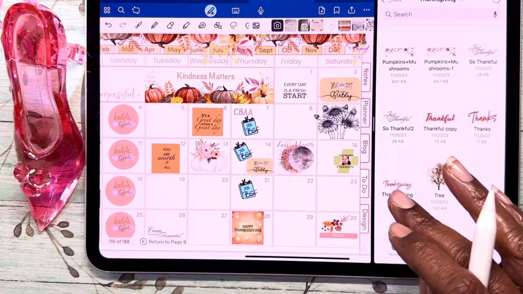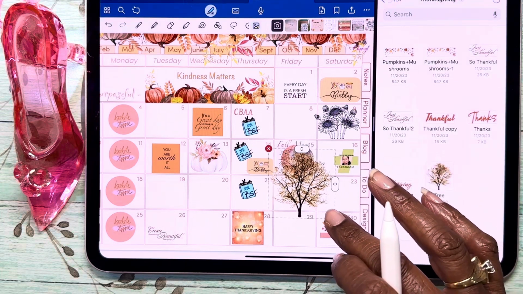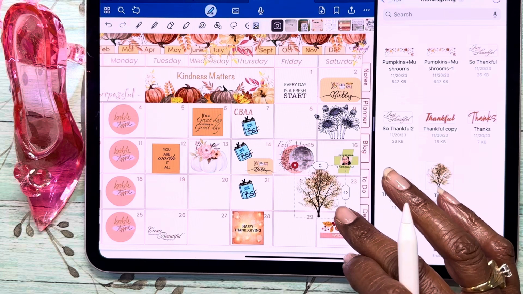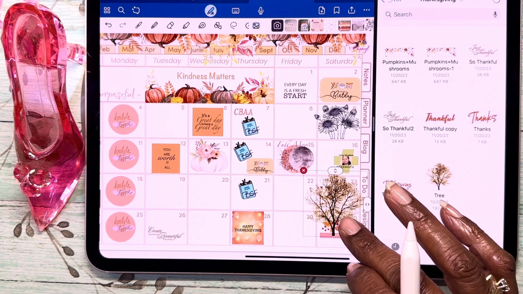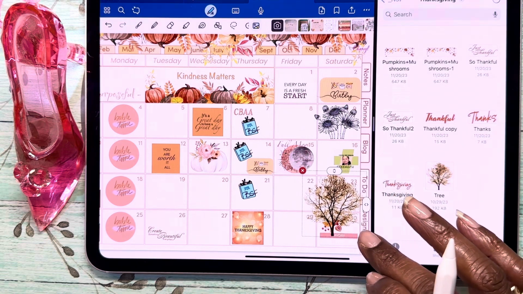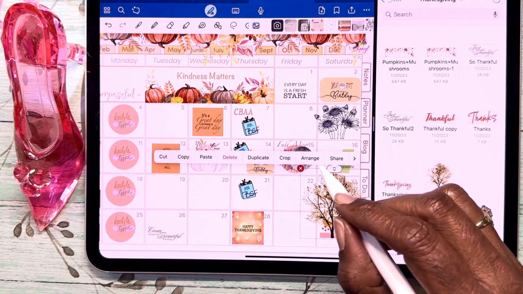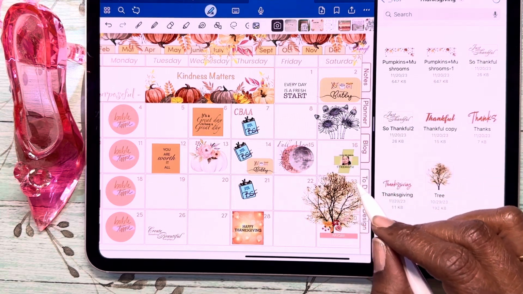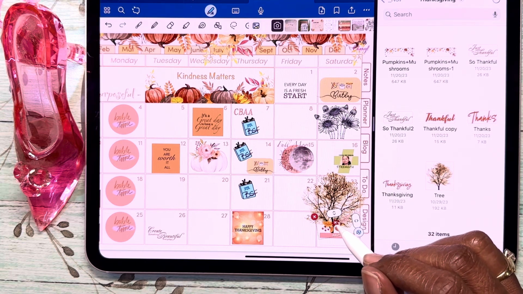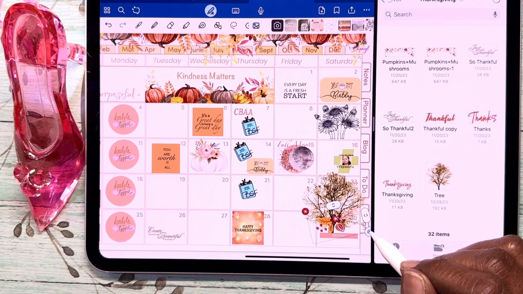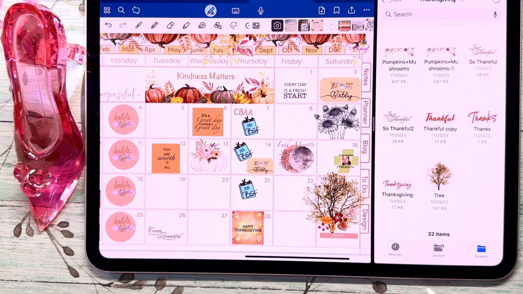Let's see if we can use this tree somewhere. And you can see that it has a clear background, which means it's a PNG file, which is good. Okay, so I'm going to arrange and send it back. I think this is my favorite tool, the arrange tool. It's one of my favorites. And I'm going to make this a wee bigger. And I think that looks pretty good right there.